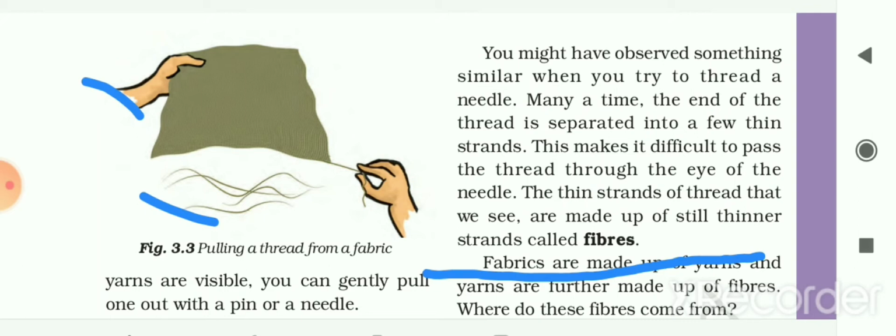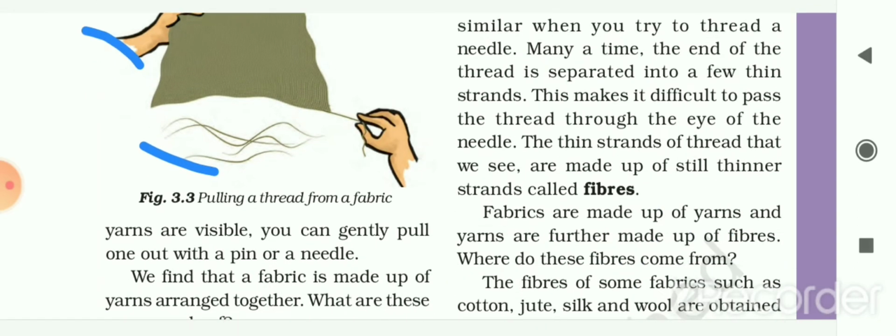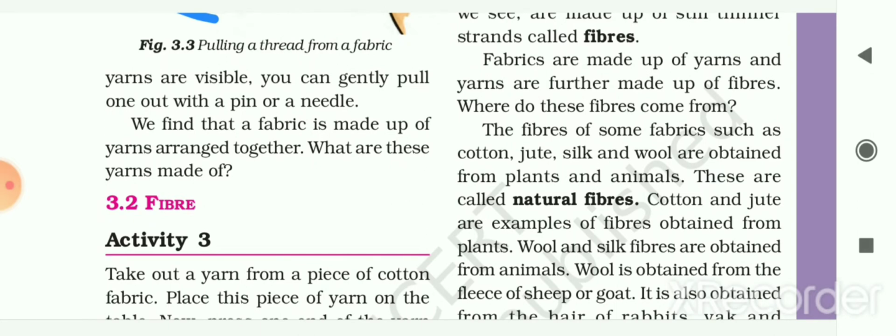The thin strands of thread that we can see are made up of still thinner strands or thin parts, and these are known as fibers. So this is the fiber. That is how fabrics are made up of yarns, and yarns are further made up of fibers.